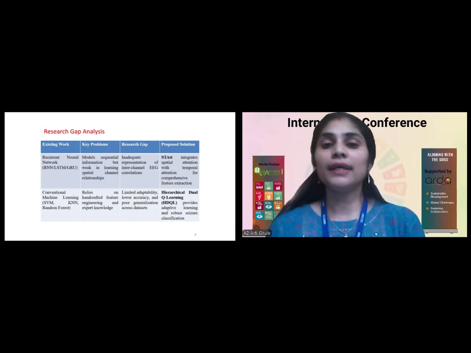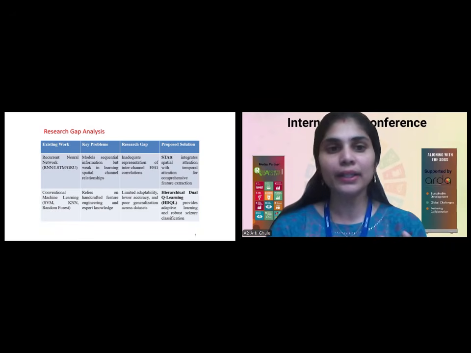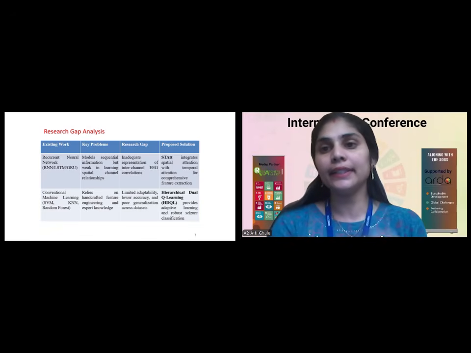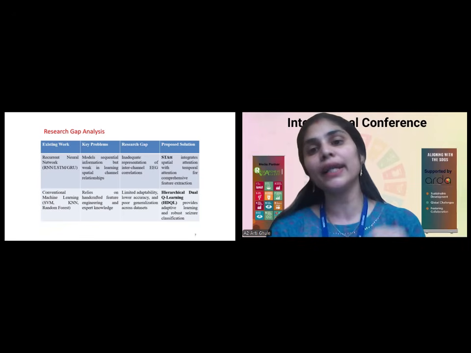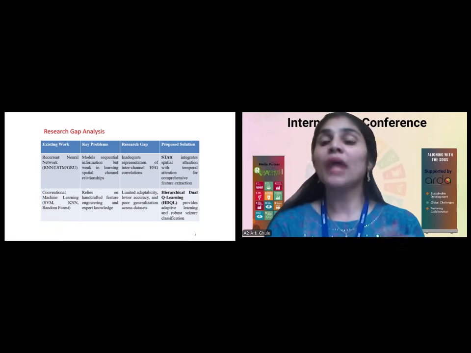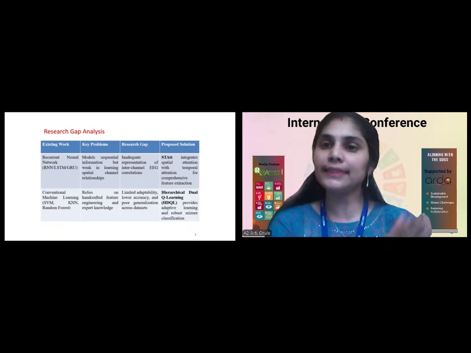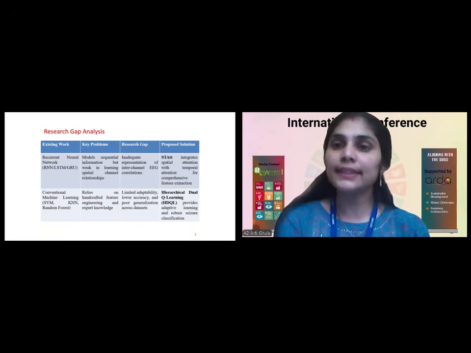Again, once we have taken some of the important features, next is the hierarchical dual Q learning. What this hierarchical dual Q learning does is it takes the important features, and from those important features it learns through adaptive learning, and it classifies whether there is a seizure or not.